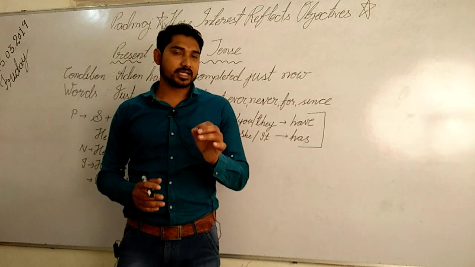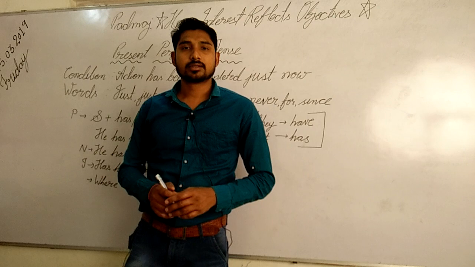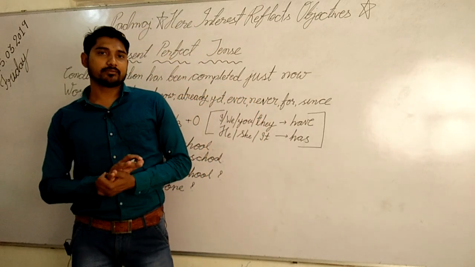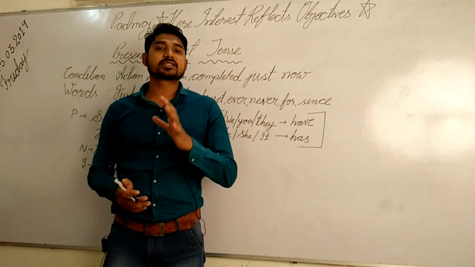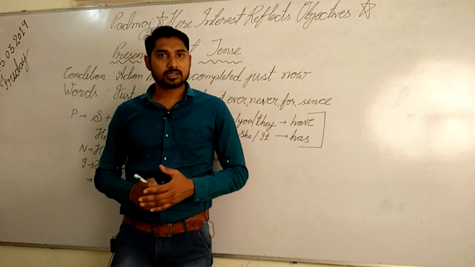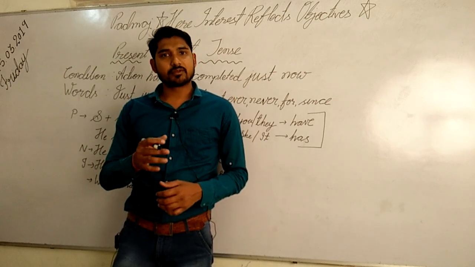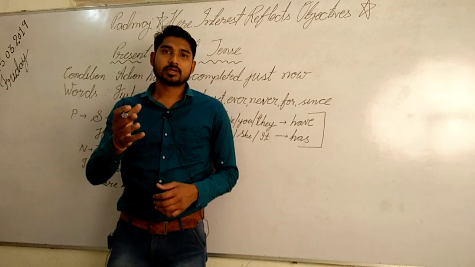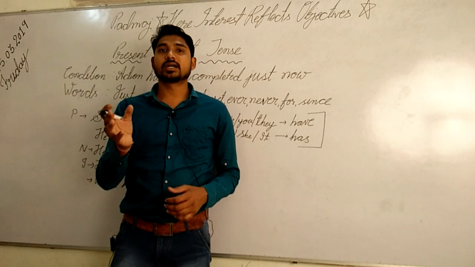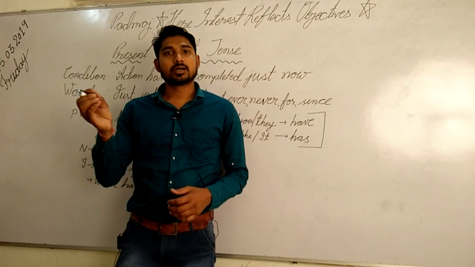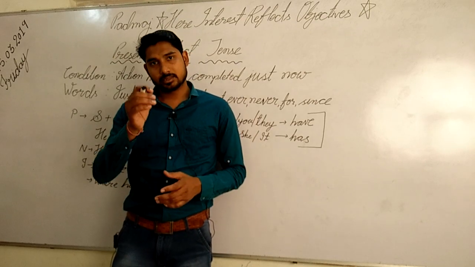Proper time hasn't been mentioned for when the action was completed. So whenever the proper time of completion of the action is not mentioned, at that time we can use present perfect tense just to inform that some action has been completed, no matter what the exact time of completion was.